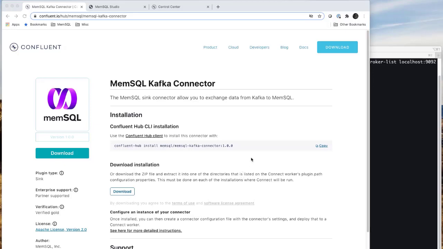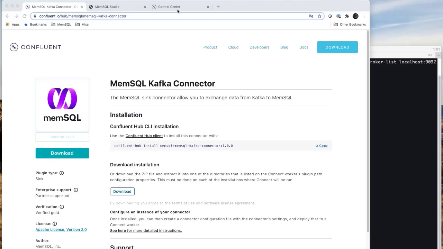Or you can take an easier path and copy this Confluent Hub CLI command, and it will install the MemSQL Kafka connector. Now I copied this and I ran this on my Confluent test cluster, accepting all of the default installation questions.